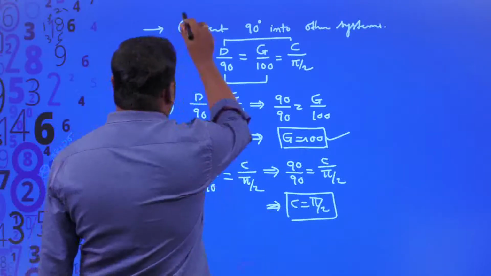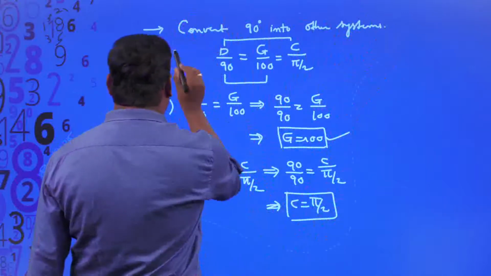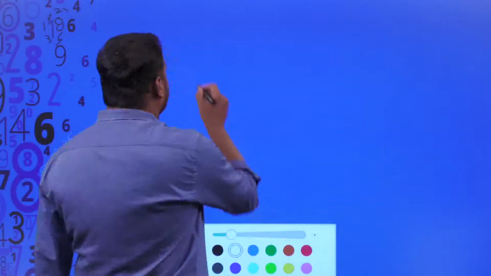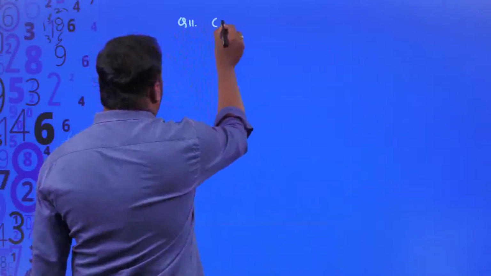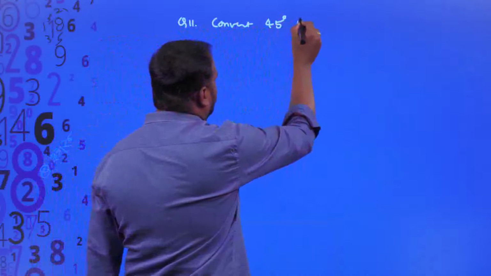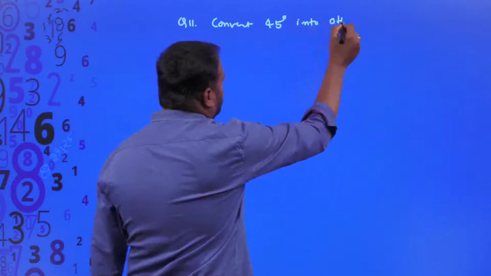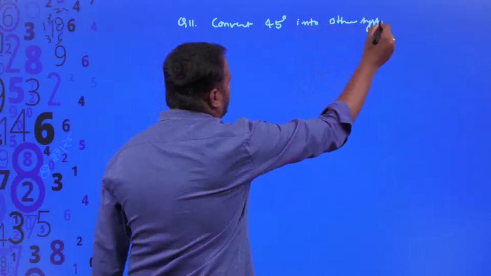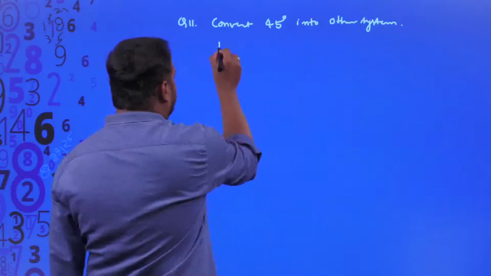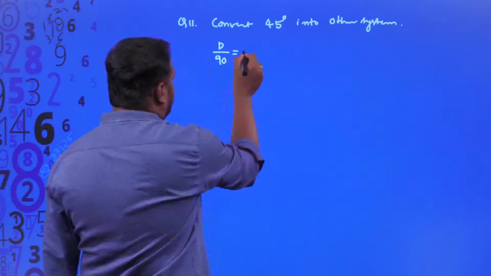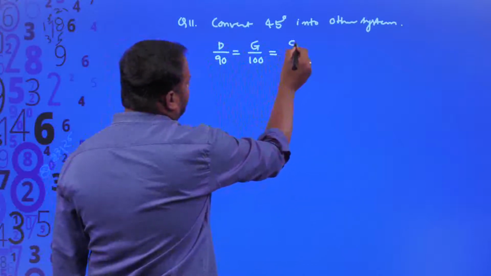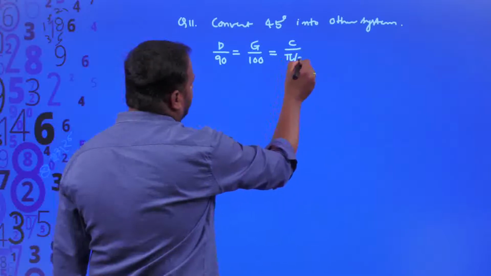So let me change that 90 degrees to some other angle. For example, I am taking one of the angles: convert 45 degrees into the other systems. When I convert 45 degrees into other systems, again I will take the empirical relationship, that is d by 90 which is equal to g by 100, which is equal to c by pi by 2.